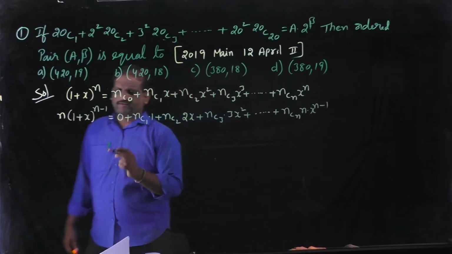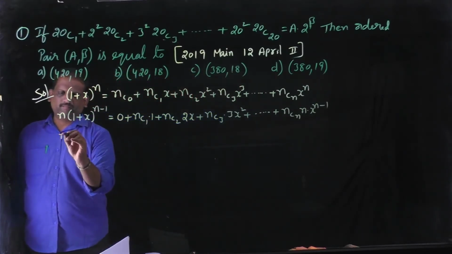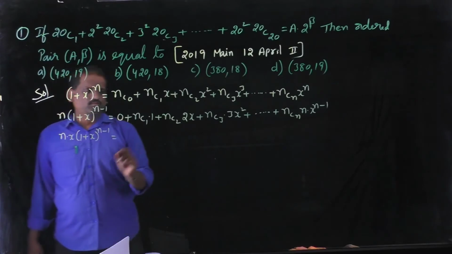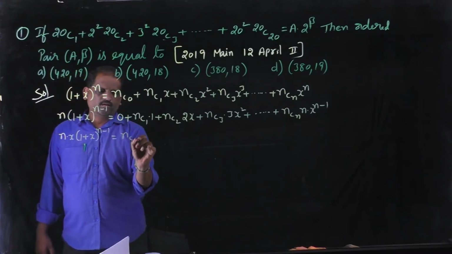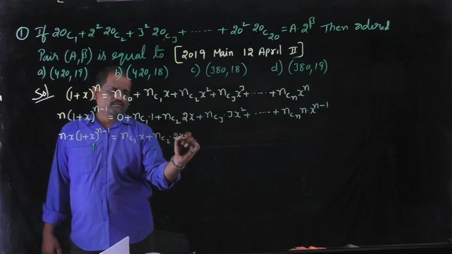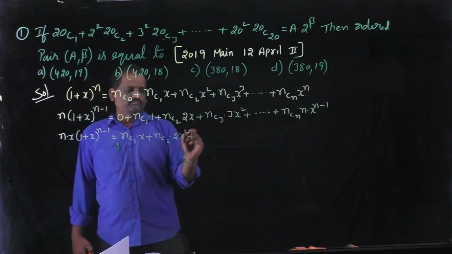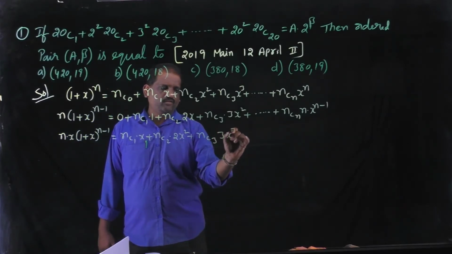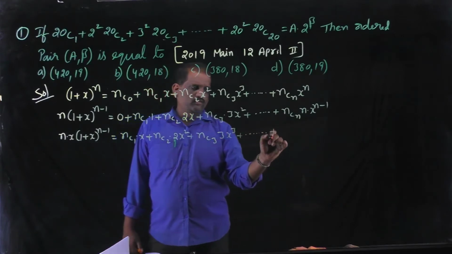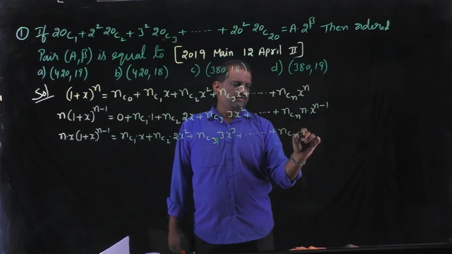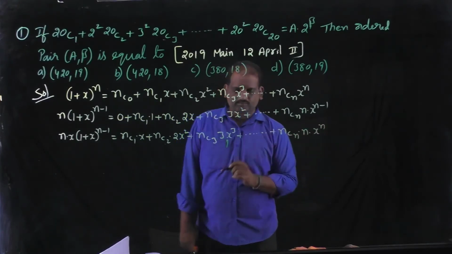Multiply by x on both sides, then we get n into x into (1 plus x) whole power n minus 1, that is equal to nC1 into x plus nC2 into 2x square plus nC3 into 3x cube plus and so on, nCn into n into x power n.